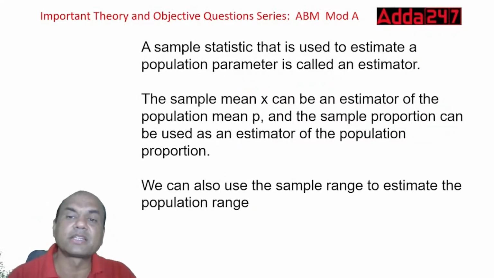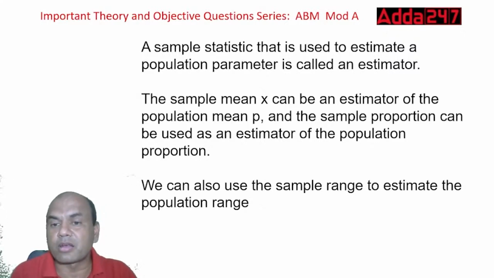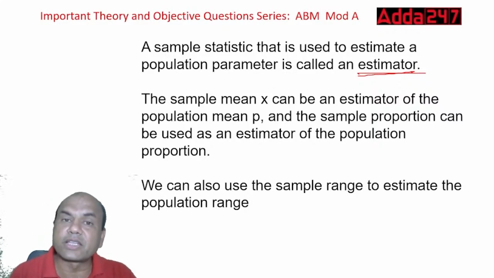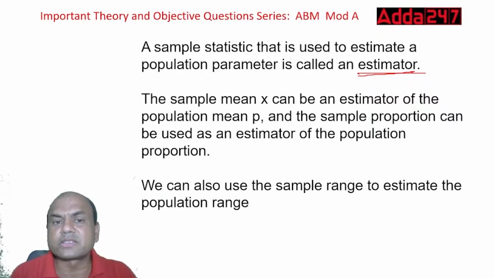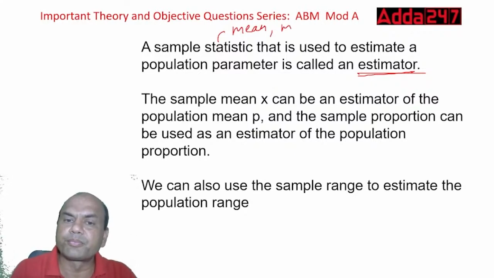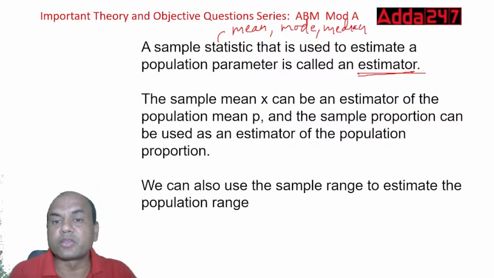A sample statistic that is used to estimate the population parameter is known as an estimator. Whatever statistic we are using, mean, mode, median. What is a statistic? A statistic can be many things. I'll give you simple ones: mean, mode, median. Right? These are all statistics. That which is used to estimate a population parameter is called an estimator.